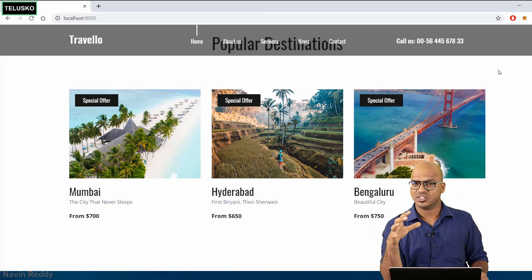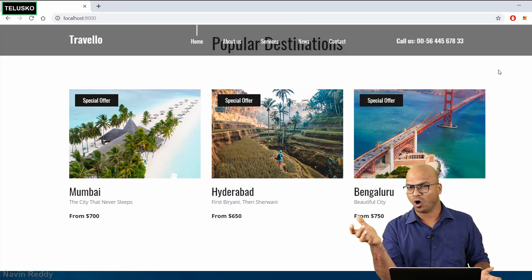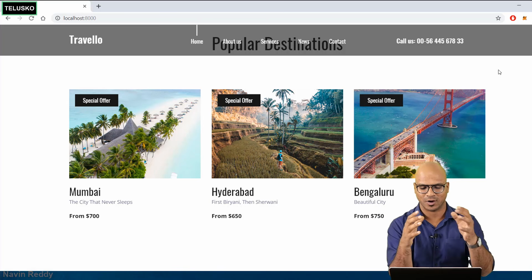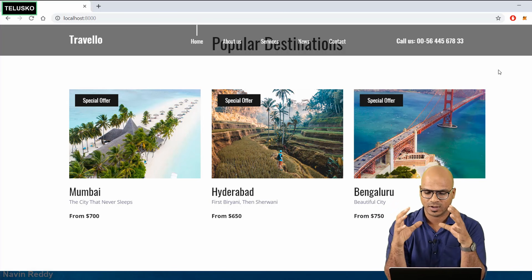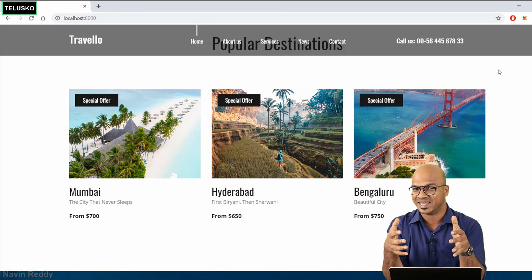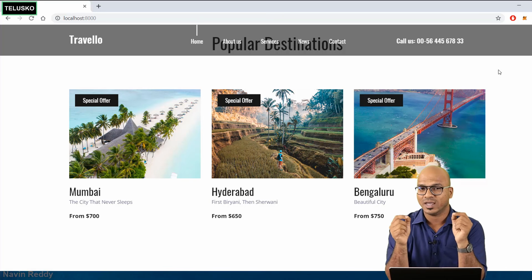You can see in the images, we got 3 listings, and every listing has a special offer. We don't want to do that. Out of all the listings we have, we don't want to provide a special offer to every listing, right? Or to every place we have. So maybe I want to give a special offer only to Hyderabad, because you can see the price is less. So maybe it's a special offer. How do we do that? How do we specify a particular special offer, a particular element?